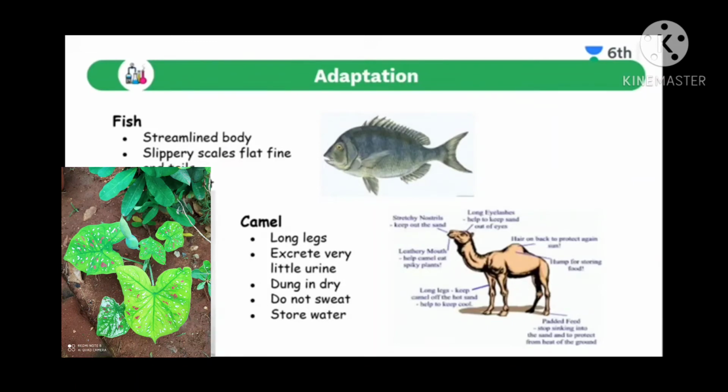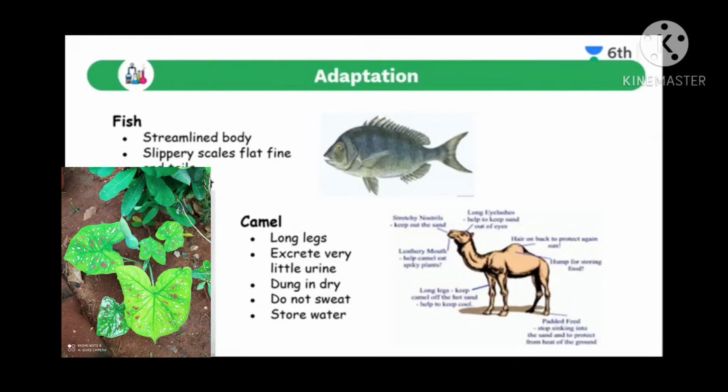Next one is the camel. You know that the camel lives in the desert. To live in the desert, it has to walk on sand. So it has long legs. Long legs of the camel help it walk easily on sand. It has hard hooves, so it can walk on sand easily.